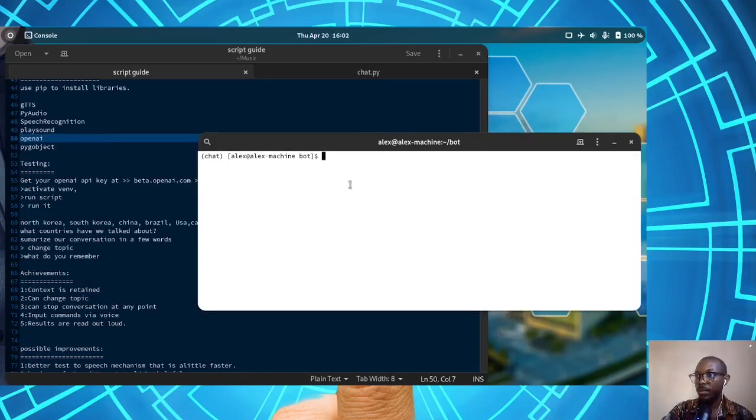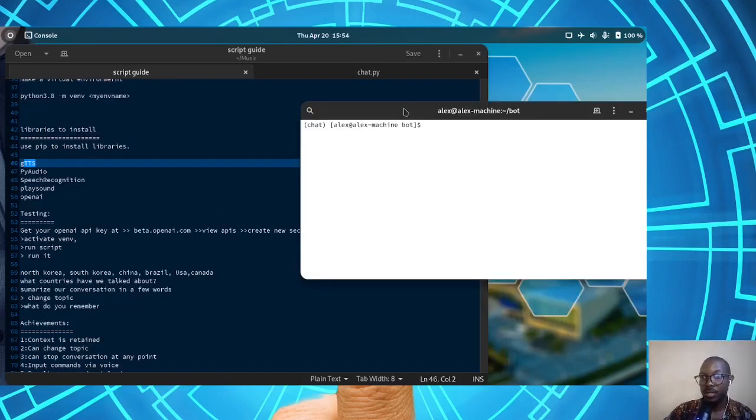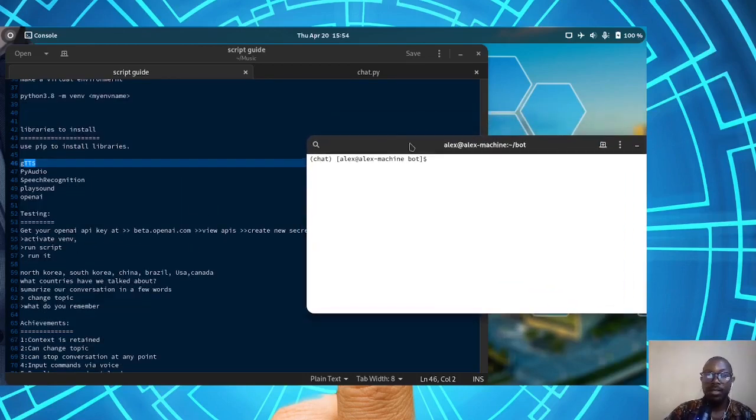There's one more library we need to install. It's called PyGObject. So I'll go pip install PyGObject. It's required by playsound. It's about time to test it, but before we do that, remember we did not get the OpenAI key, so